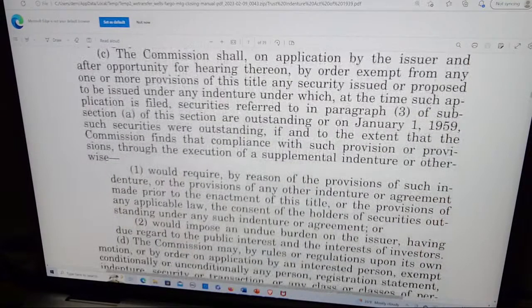C. The Commission shall, on application by the issuer and after opportunity for hearing thereon, by order exempt from any one or more provisions of this title, any security issued or proposed to be issued under any indenture under which, at the time such application is filed, securities referred to in paragraph 3 of subsection A of this section are outstanding, or on January 1st, 1959, such securities were outstanding, if and to the extent that the Commission finds that compliance with such provisions or provisions, through the execution of a supplemental indenture or otherwise, one.